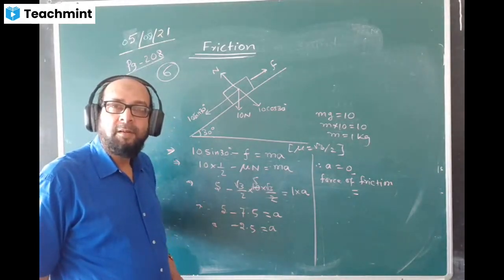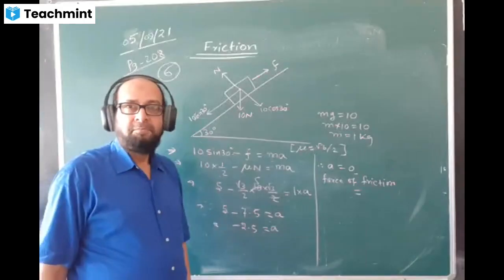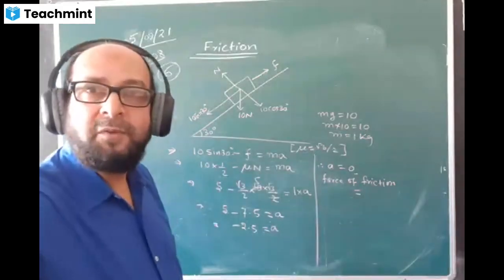So just enough to hold the body. How much value? 10 sine 30.